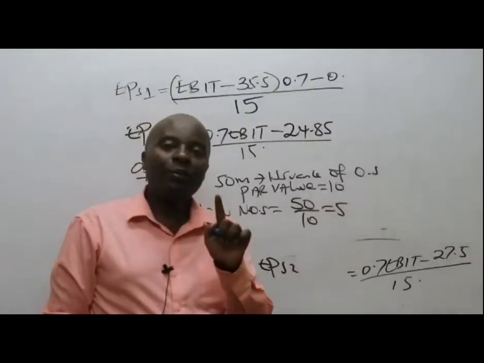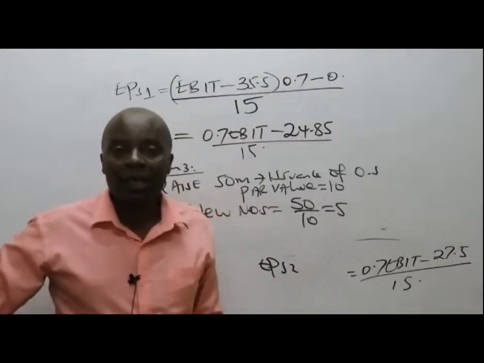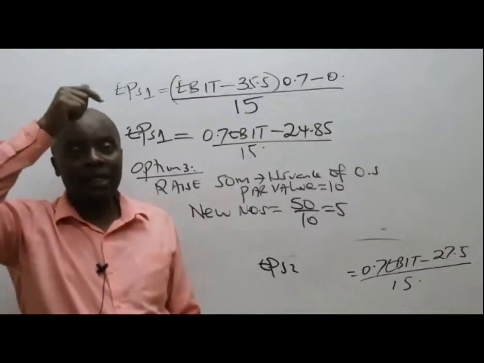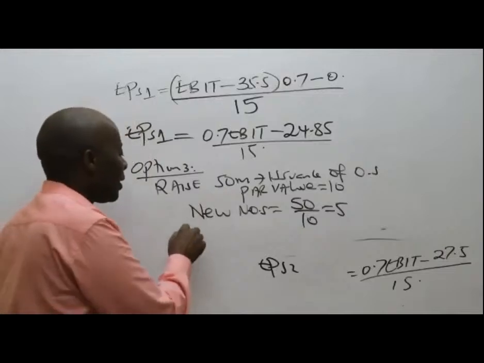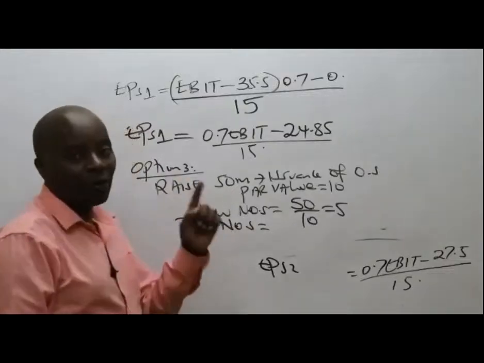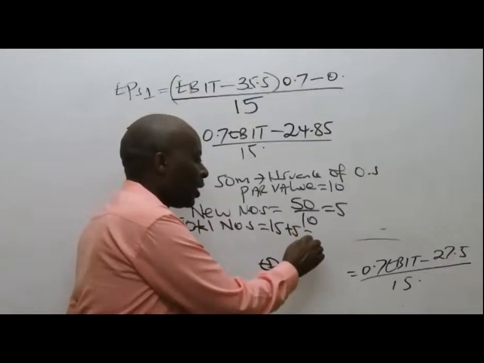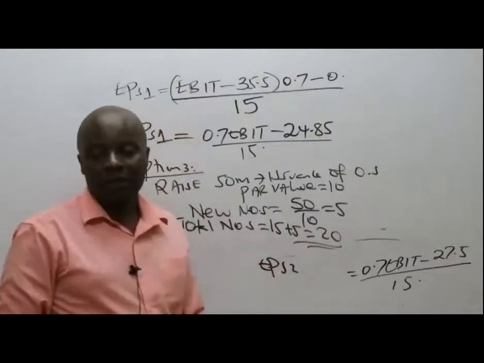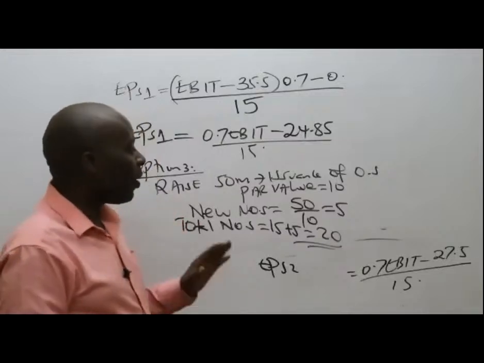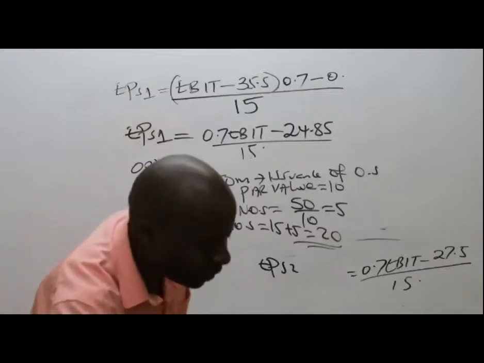But I know the mistake that most students make is to forget straight away that we had other shares, old shares. We had other shares earlier on. So you need to come here and give us now the total number of ordinary shares. Remember, the old number of shares were 15. So you need to take 15 plus 5, which gives me what here, somebody? Which gives me 20. Now, ladies and gentlemen, I want us to be very clear on this.